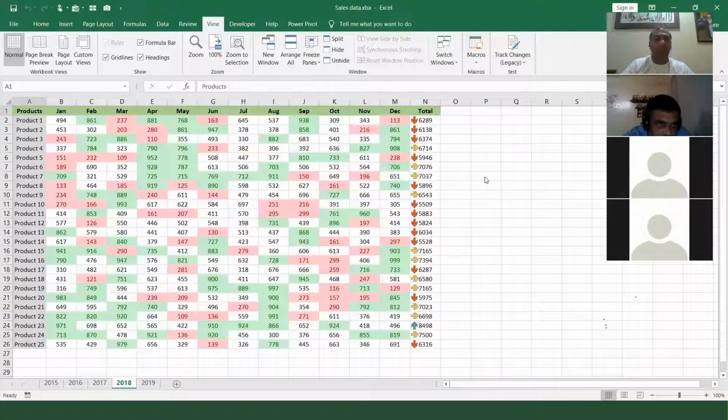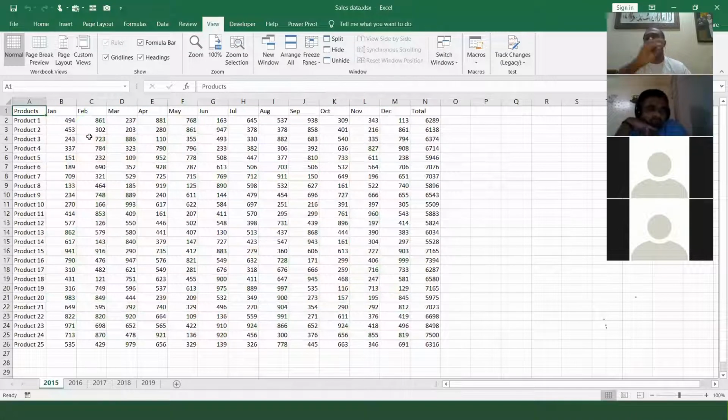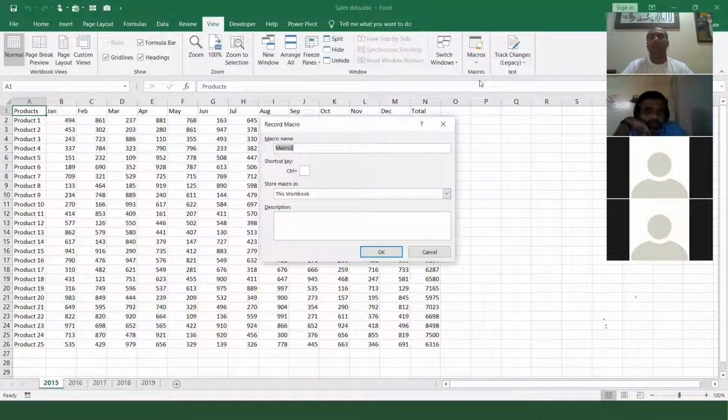So now I will come quickly to 2005, and this is the last example I'm giving you. I'm coming over here and I wanted to clear, so I say Control L. Okay. Now I'm recording a macro once again in front of you, and we will do the editing part. So I say record a macro and I give it the name formatting new. And I give a shortcut, Control Shift A. Remember the shortcut, sometimes I forget. Control Shift A is the shortcut.